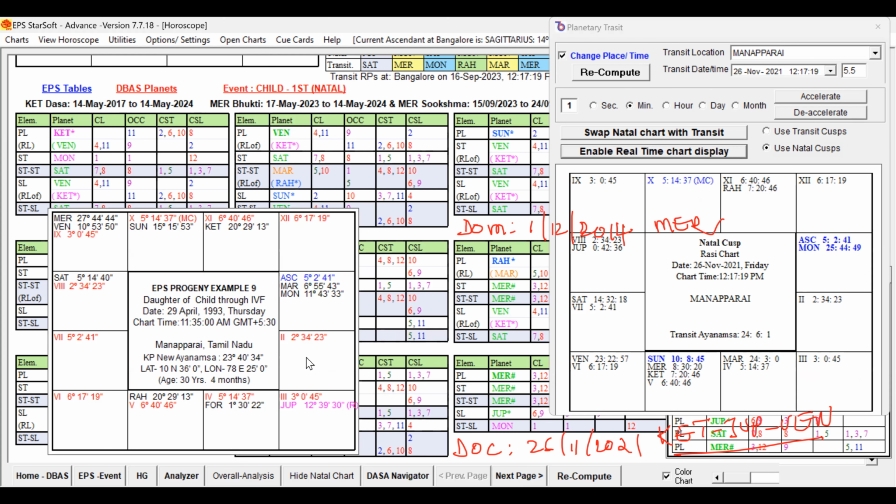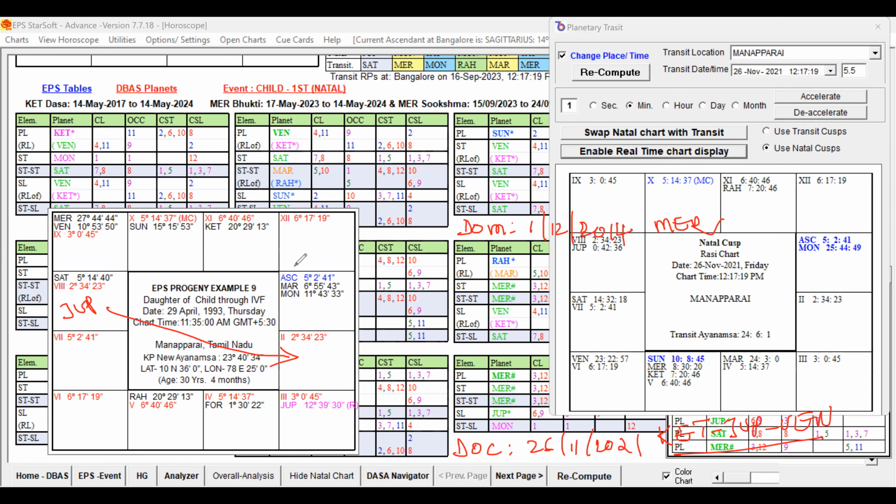Jupiter was transiting on that day in the Aquarius sign. If you take the Aquarius sign in the natal chart, Jupiter is here. So Jupiter is aspecting the second house, and Jupiter is not aspecting the fifth house.